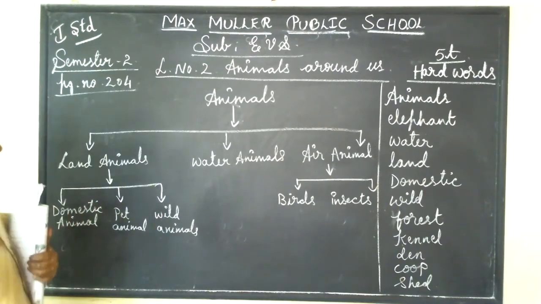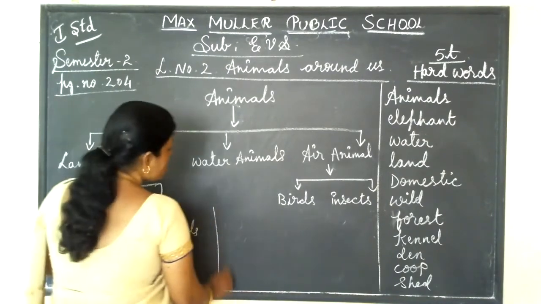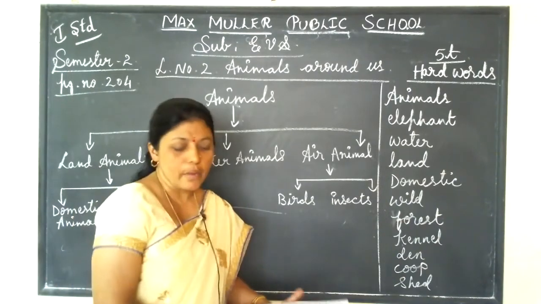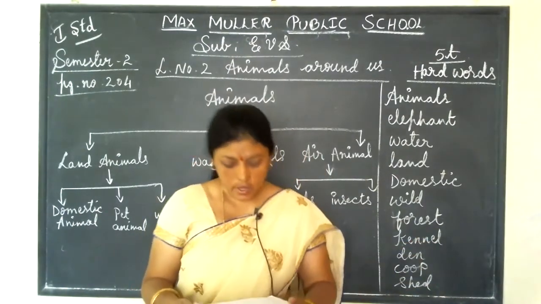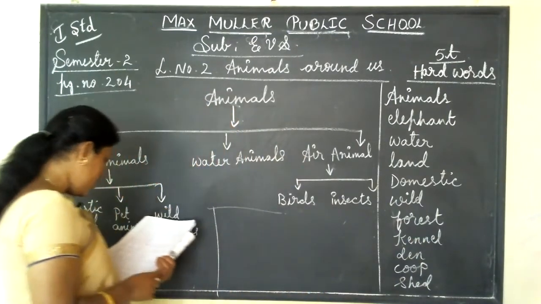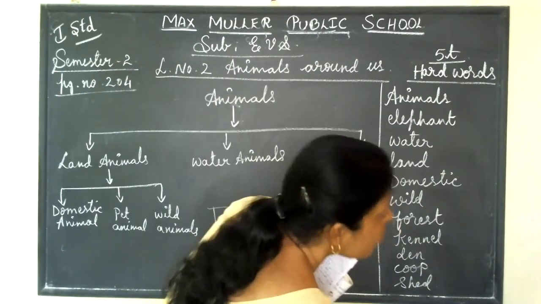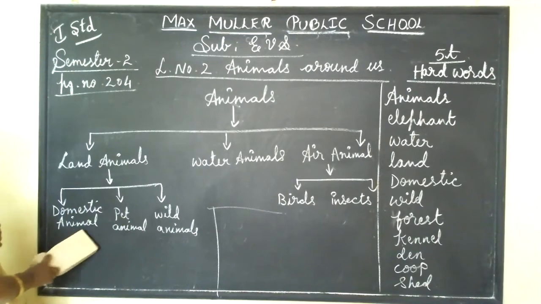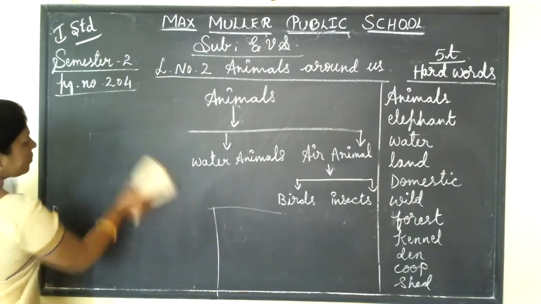What is meant by pet animals? Sorry, come to the first one, domestic animal. See, what is meant by domestic animal? Some animals we keep on a farm, that we called as domestic animals. So they depend on humans for shelter. Okay, we will see in detail one by one. First, come to the land animals. In that land animals, we will see domestic, pet, and wild. Okay. So in this class, we are going to learn this.